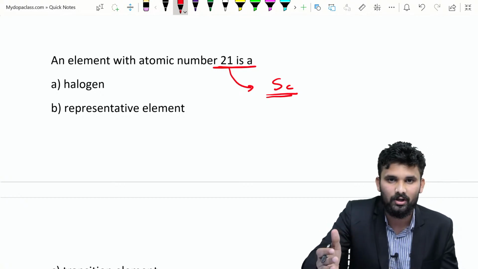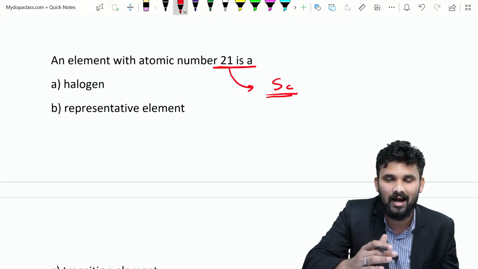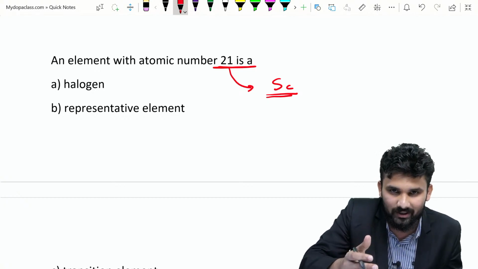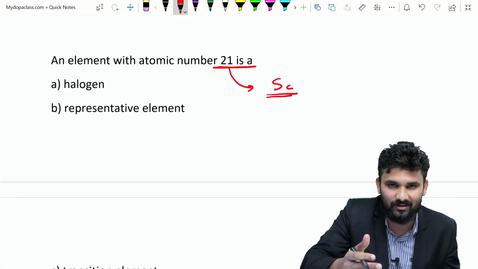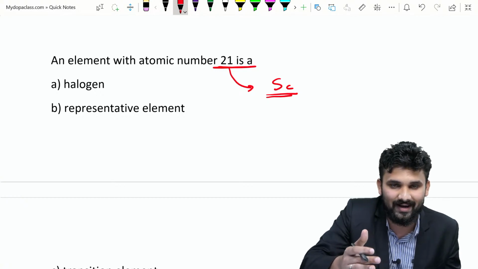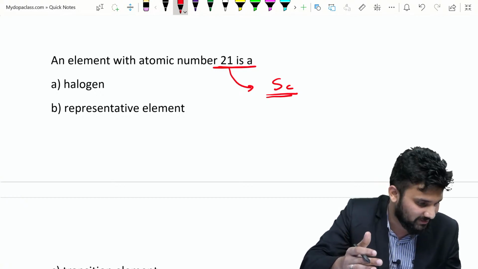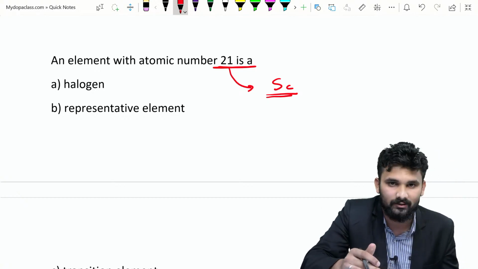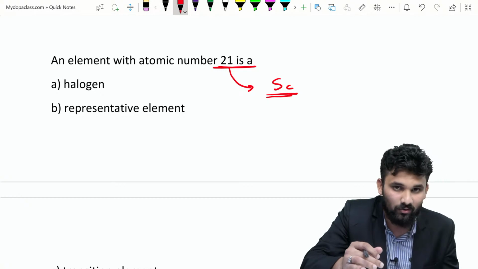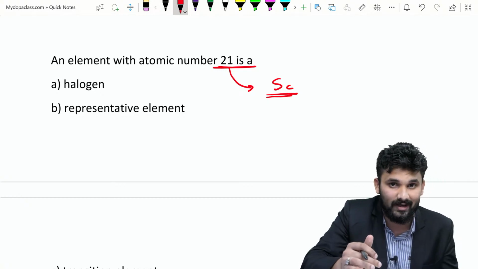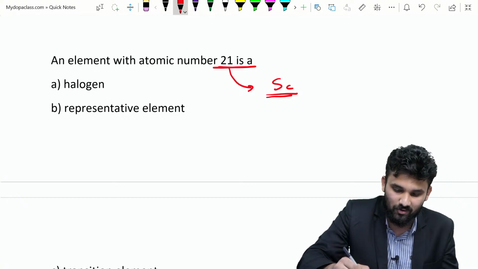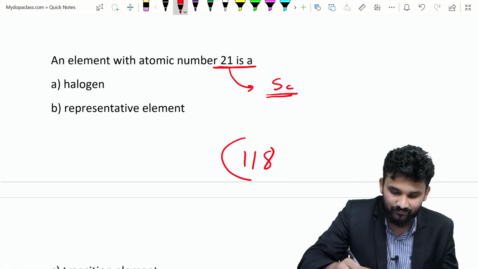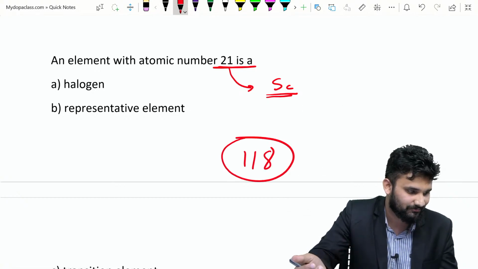So first of all you study the periodic table and the 118 elements. Okay. So shall I ask you a surprise question? What is the name of the element with atomic number 118? You can put your answer in the comment box. Whoever puts the answer first, the DOPA team will give a surprise. The name of the element with atomic number 118.